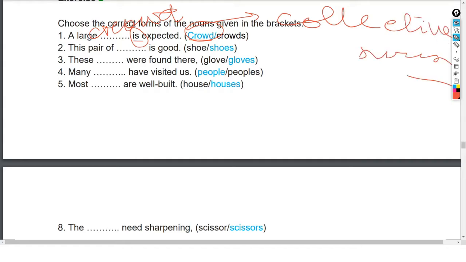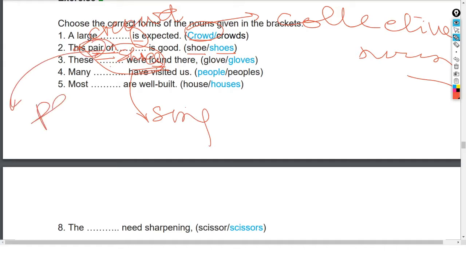This pair of shoes. It means it actually refers to what? Plural. So now shoe and shoes, so suddenly what will it be? It will be shoes, right? Pair of shoes. But all these actually indicate what? This actually refers to the singular, right? Because this emphasizes here on the pair. So pair is regarded as a cluster or a group, and it is regarded as singular, and therefore it is taking is.